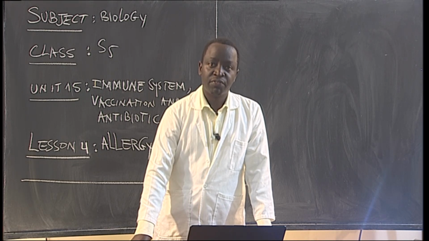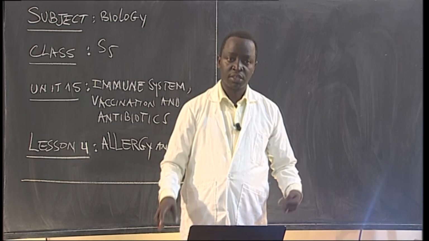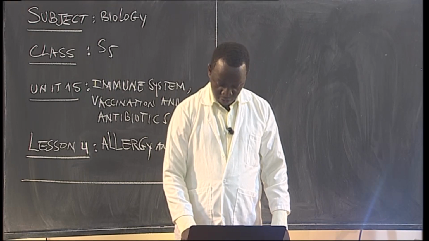This is Senior 5 class, Unit 15, which is immune system, vaccination, and antibiotics. The lesson of today is about allergy and the antibiotics. So this is what we are going to deal with today.